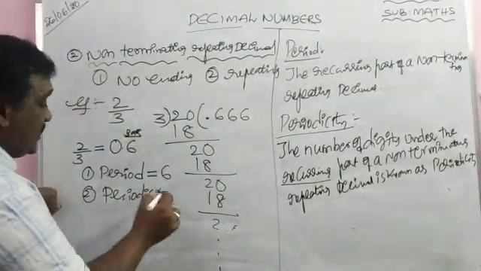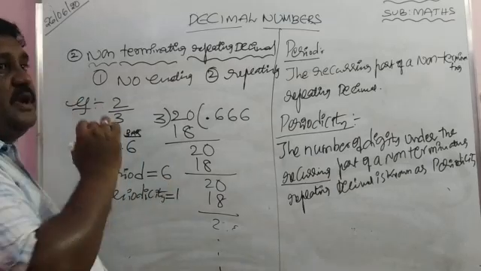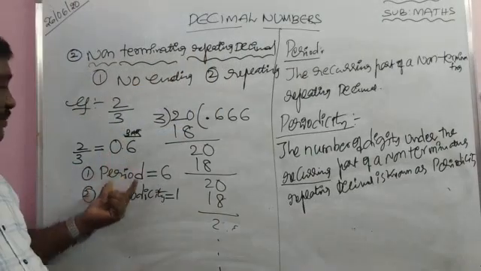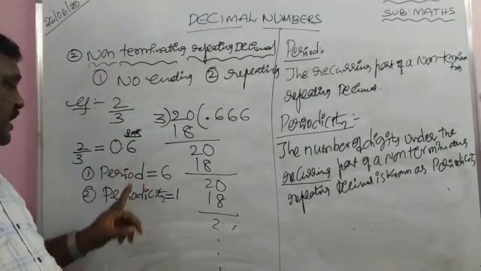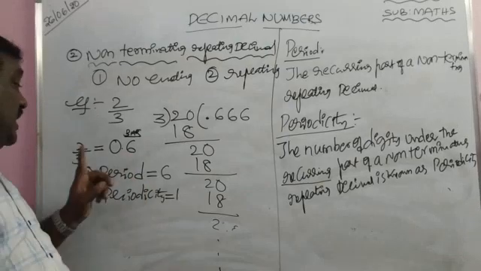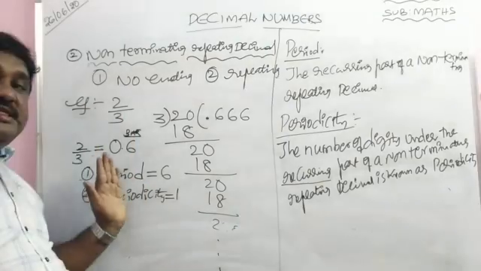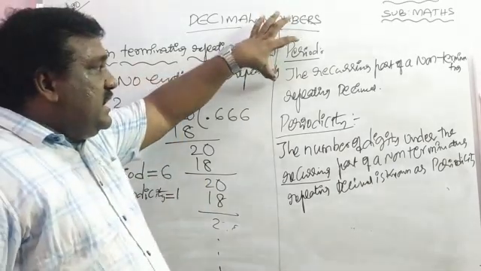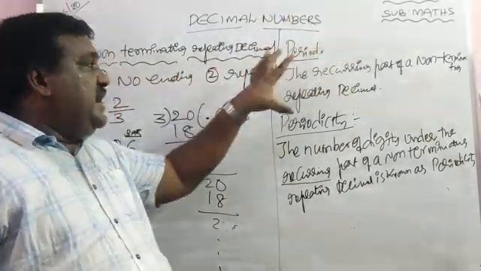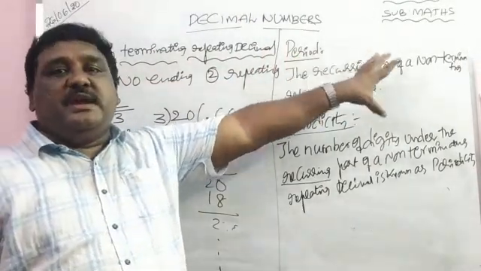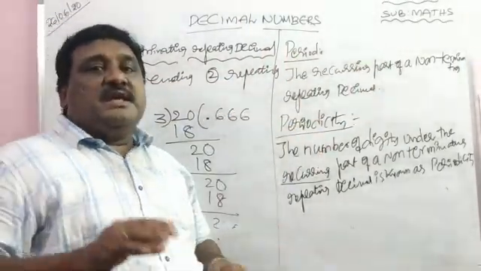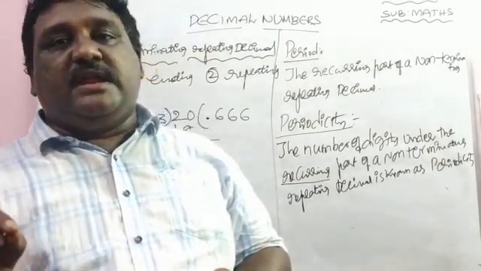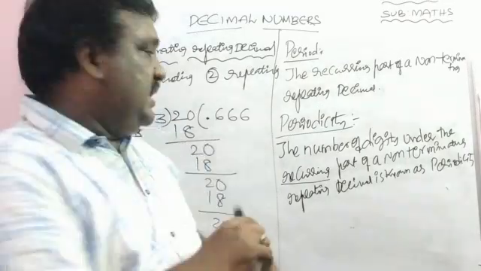How many numbers are repeating? One number is repeating. One is known as periodicity. What are the numbers repeating? Only 6 is repeating. 6 is known as period. So, the recurring part of a non-terminating repeating decimal is known as period. The number of digits under the recurring part of a non-terminating repeating decimal is known as periodicity.